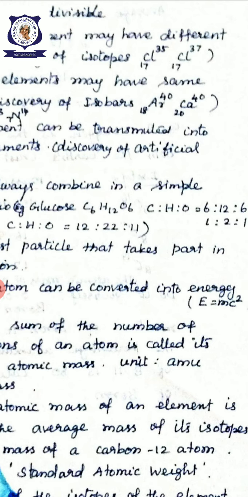While finding the ratio of carbon to hydrogen to oxygen, there are 6 carbons, 12 hydrogens and 6 oxygens, so the ratio is 6:12:6. Simplifying it, we get 1:2:1. So for glucose, carbon, hydrogen and oxygen are in the proportion 1:2:1.